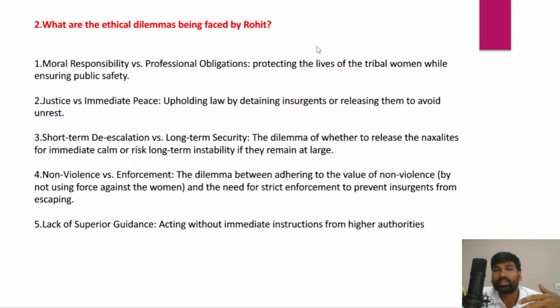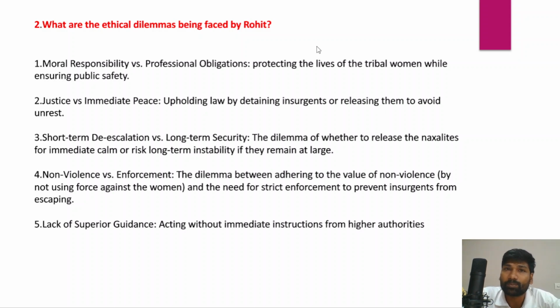So it should not be like you have addressed one question in a very detailed manner and you have compromised content on other questions. So that creates a poor impression about your answer. So second question, what are the ethical dilemmas that Rohit has been facing? There is a set of ethical dilemmas that Rohit has been facing. So there is a dilemma between moral responsibility of Rohit versus professional obligations.